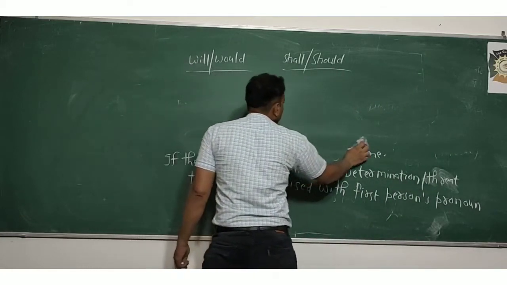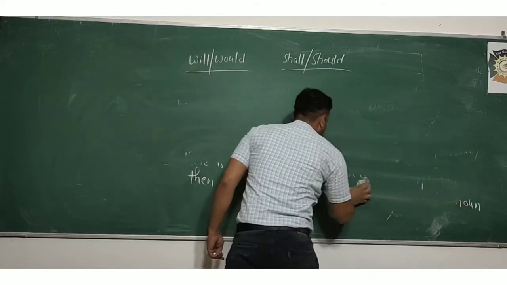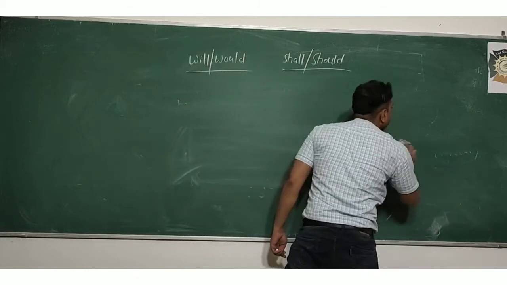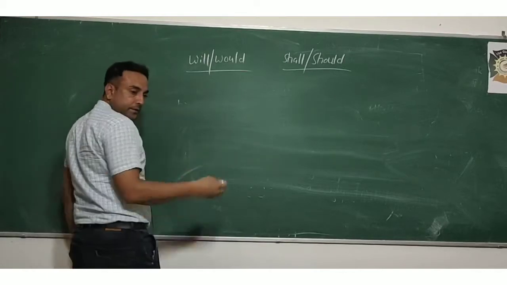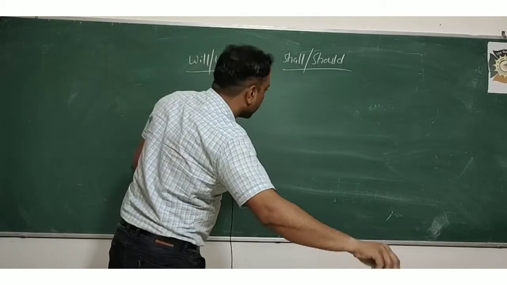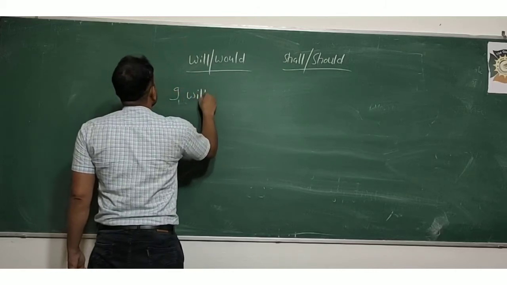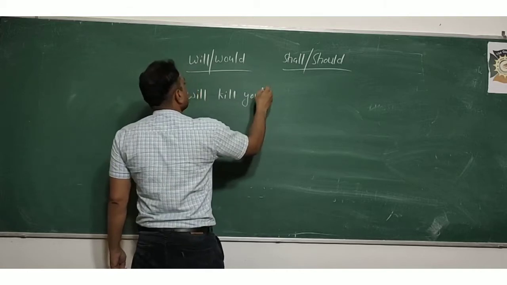So the first example is, if I say I will kill your daughter, I will kill your daughter.